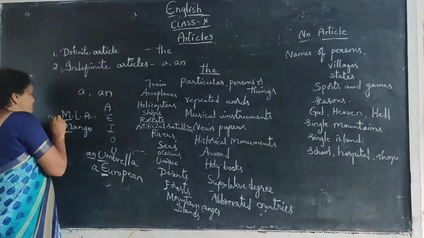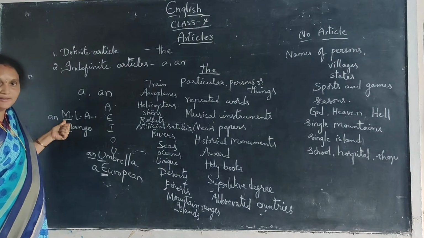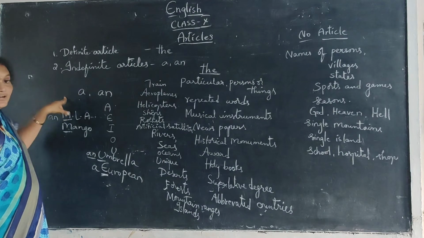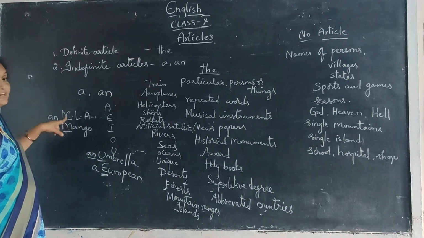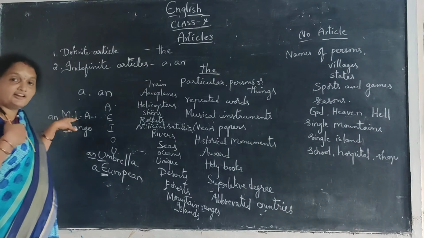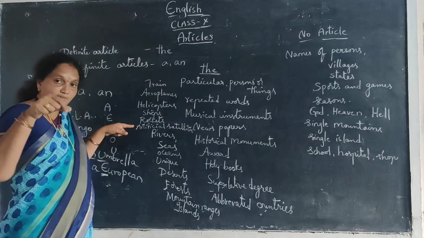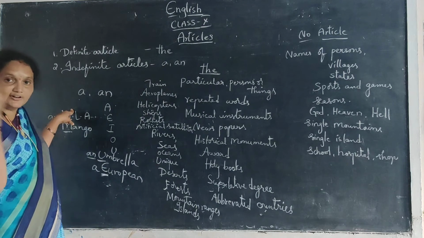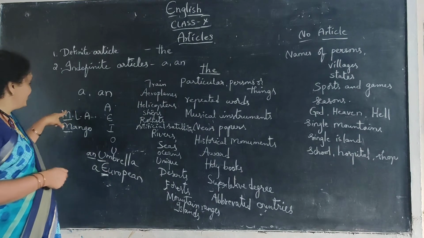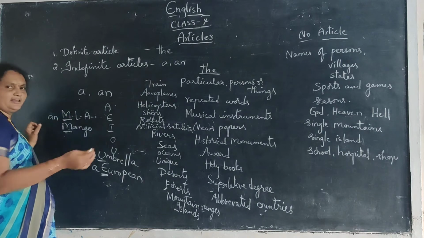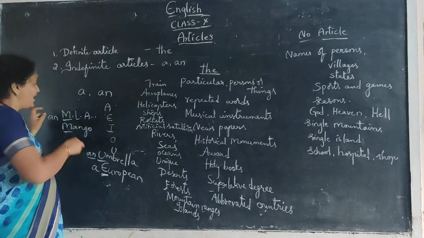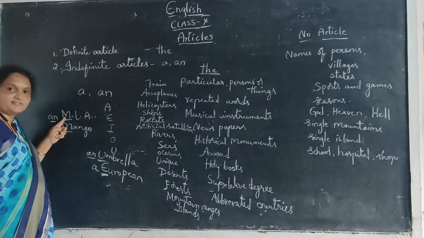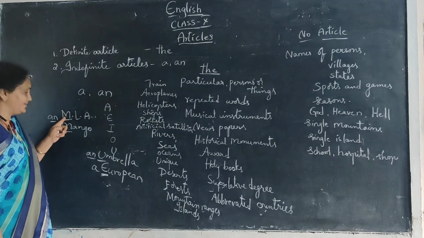So we have to write an MLA, even though the letter belongs to the consonants. MLA means Member of the Legislative Assembly of our constitution. So if you want to say any MLA, you say an MLA, not a MLA.